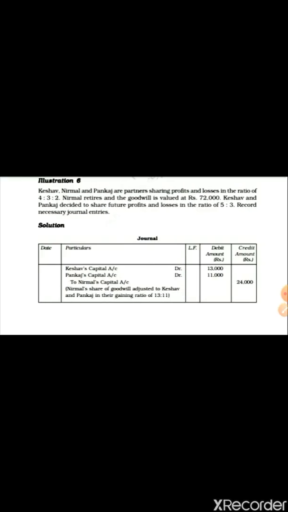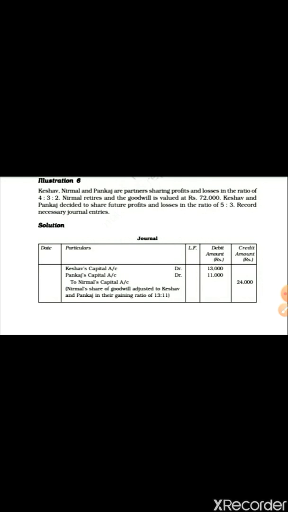Now the question is: Keshav, Nirmal, Pankaj are partners sharing profit and losses in the ratio of 4:3:2. This is the old ratio. Nirmal retires and the goodwill is valued at ₹72,000. Who is retiring here? Nirmal.